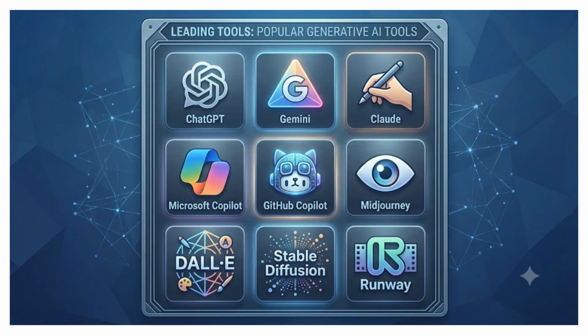Now that we understand what generative AI can do, let's explore some of the most popular AI tools available today. One of the best-known tools is ChatGPT from OpenAI. It's widely used for writing, coding, learning, brainstorming ideas, and answering questions. Next is Google Gemini, Google's powerful multimodal AI. It can understand and generate text, images, and other types of content while integrating with Google's ecosystem. Another leading model is Claude, developed by Anthropic. Claude is known for its strong reasoning abilities, long context understanding, and helpful responses.